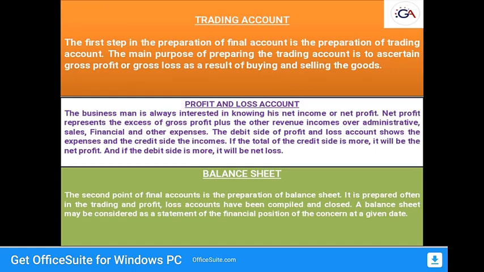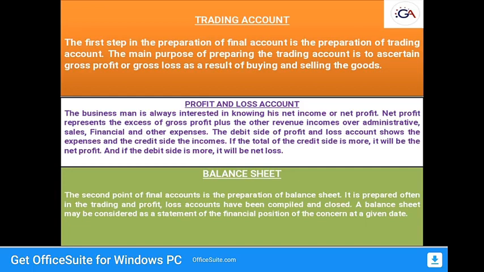So why are we making the trading account? Because we have to know whether we are getting gross profit or gross loss. That's why we are making the trading account. So under the trading account we get the total factory details, meaning the opening stock, the purchases, wages, freight, all the factory expenses and gains to be noted in the trading account.